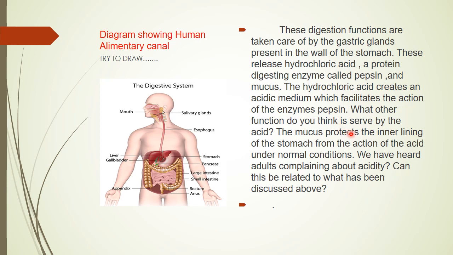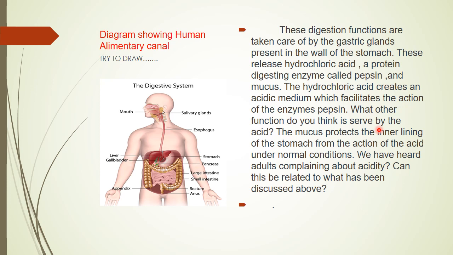HCl also helps to kill the bacteria if present in the food, and it stops the action of salivary amylase also. Now proteins, which are complex, get converted by the action of pepsin into peptones and proteoses.